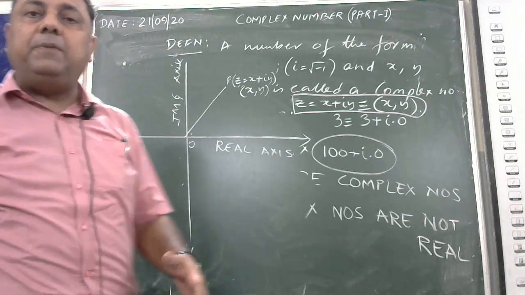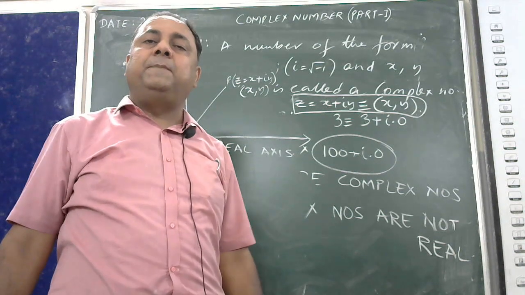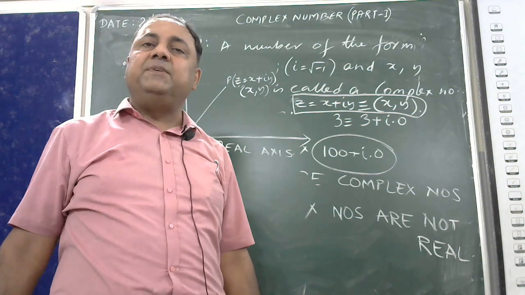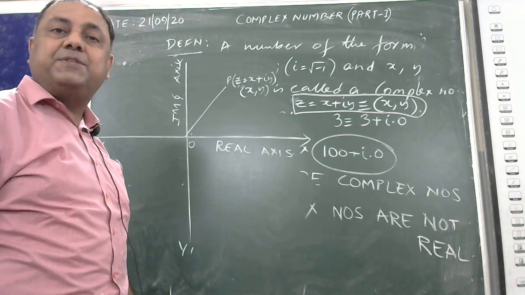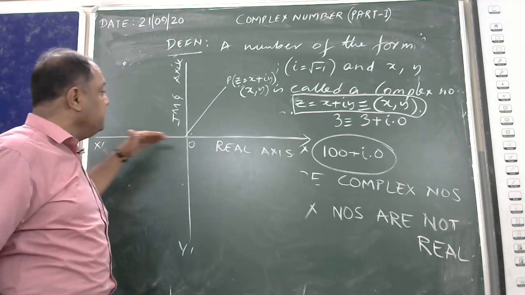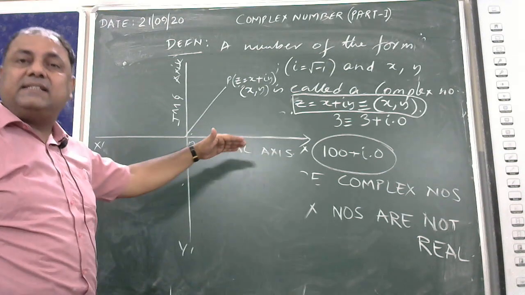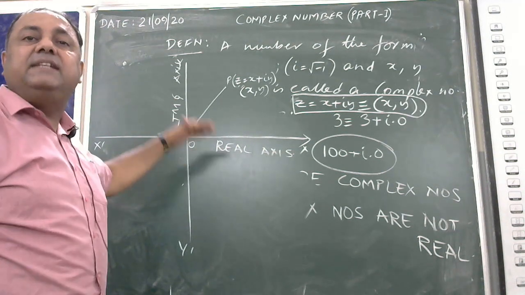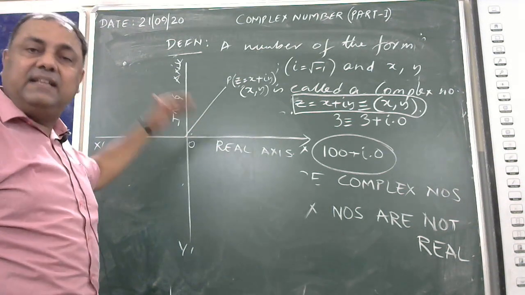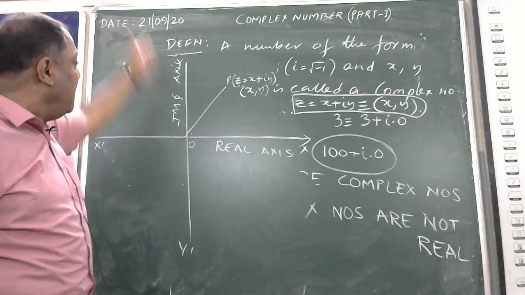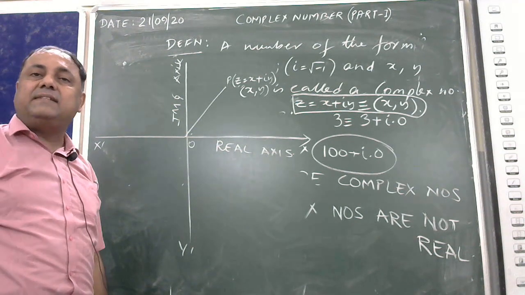So therefore, the complex number z is equal to x plus iy, which is expressed as x comma y, is graphically expressed by x being expressed along the x-axis. The x-axis is called the real axis, the real line axis, and y is called the imaginary axis.